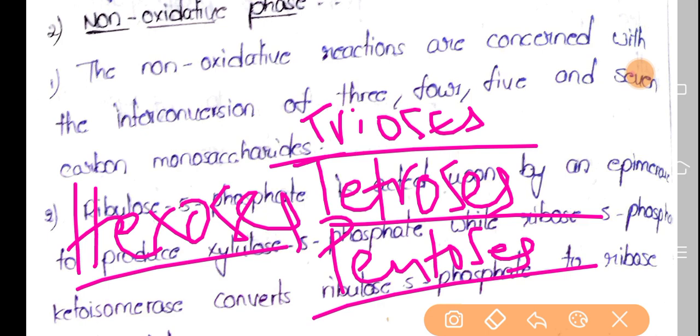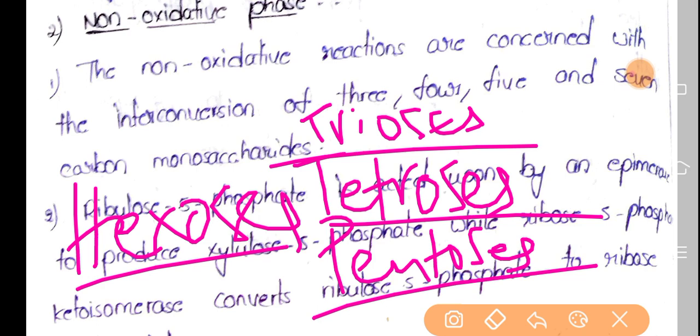Okay, so till now we have seen sequential catabolic pathways, sequential metabolic pathways. That means from glucose to glucose 6-phosphate, glucose 6-phosphate to fructose 6-phosphate, in that manner. But here two compounds will combine to form another two compounds.